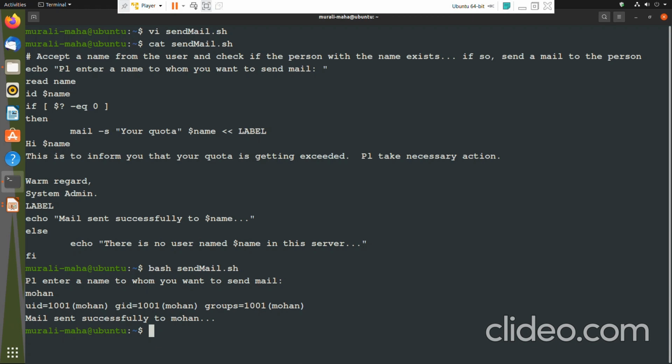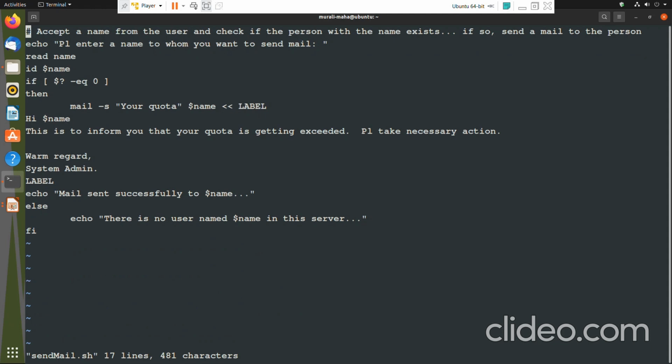Here we can see one thing: when I enter Mohan and press enter, it is displaying the id command's output also. But I don't want to see the id command's output. The purpose of executing the id command is just to capture the exit status. So let me open vi sendmail.sh and go here, where I'm executing id now. I don't want the output of the id command to be displayed on the monitor.